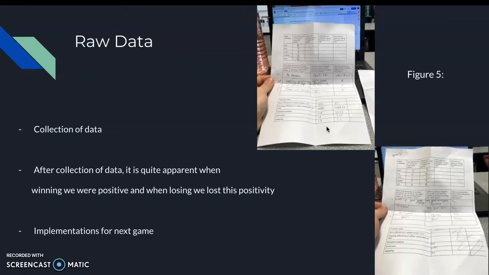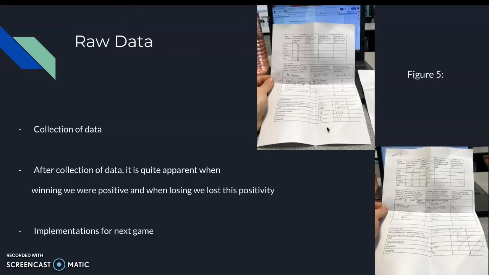After collecting this data, my motivational coach and I found that when winning we were quite positive on the court, and very talkative, but as we started losing, it negatively impacted the team's motivation. We found that the team dropped their heads and became quieter. The atmosphere we had created in the first game had completely dropped in the second. Because of this, we started to lose more and the team's communication lowered.